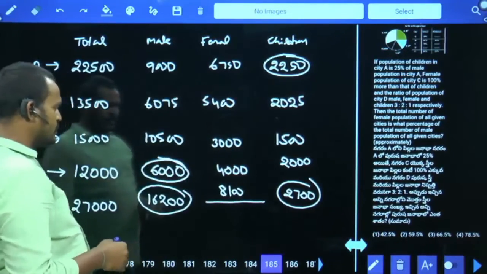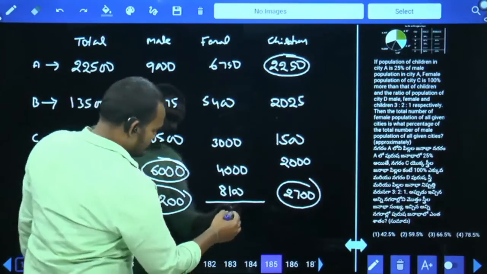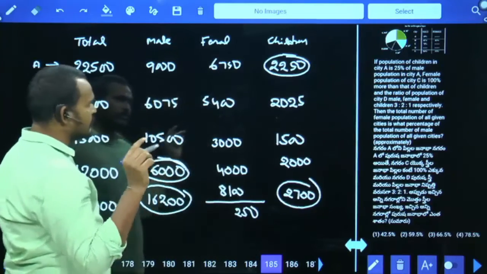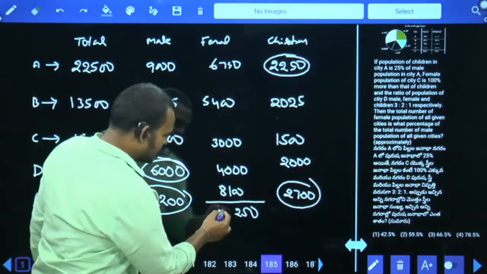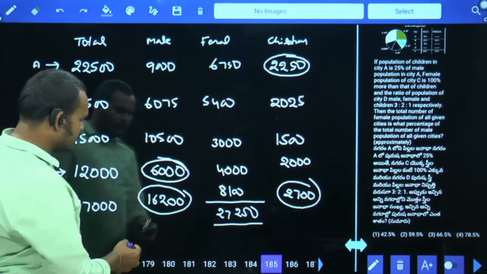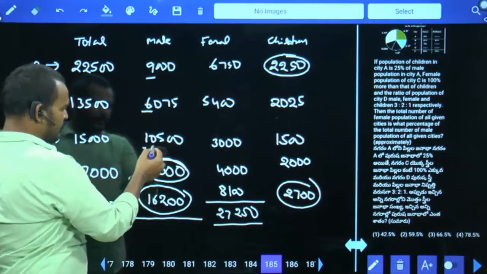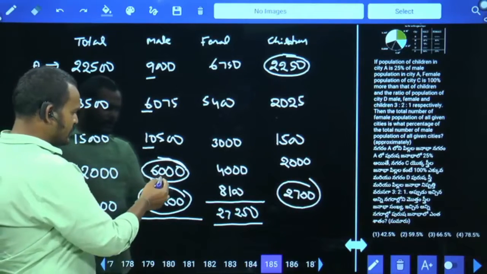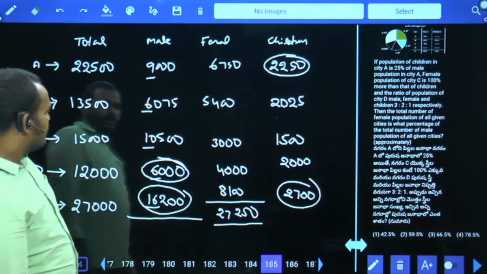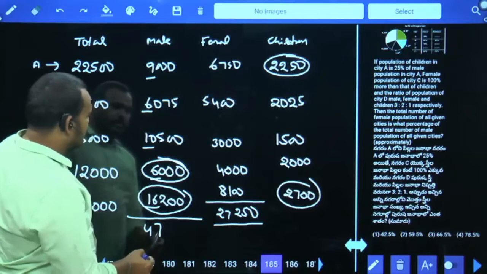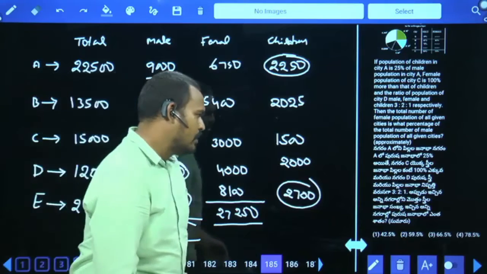6750, 5,400, 3,000, 4,000, 8,100, 500, 500, 250, 1,250, carry is 1, 11, 12, 15, 15 plus 4, 19, 19 plus 8, 27. Total female population 27,250. Total male population 9 plus 6, 15, 15 plus 10, 25, 25 plus 6, 31, 31 plus 16, 47, 47,775. What is the question here?